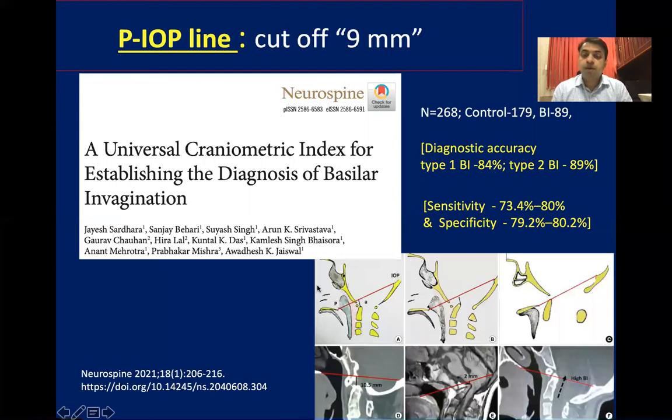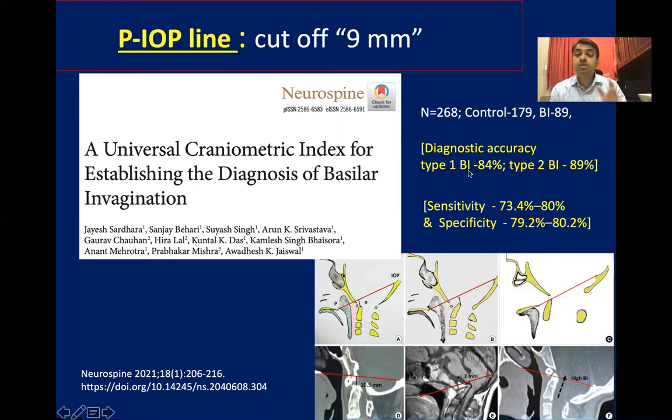PIOP line. We came up with two different novel bony landmarks, that is one is the posterior tip of hard palate and the other is internal occipital protuberance. The line joining them is the PIOP line. Now the advantage of these points is they are not affected during the developmental phase of occiput and thus basilar invagination. How to measure the BI? The minimum perpendicular distance from the tip of odontoid to this PIOP line should be measured. And if it is less than 9 millimeter, irrespective of the types of BI, it is called BI.